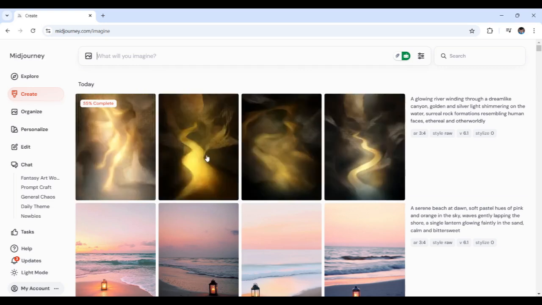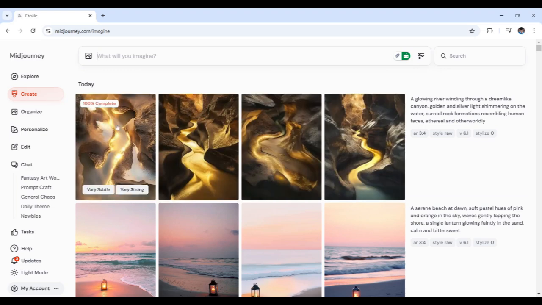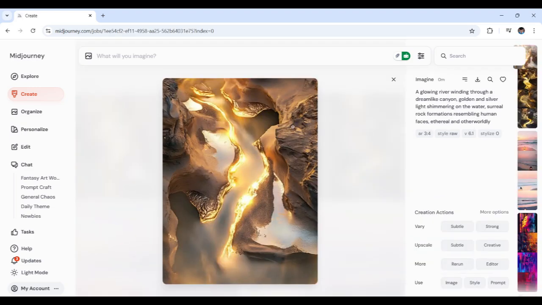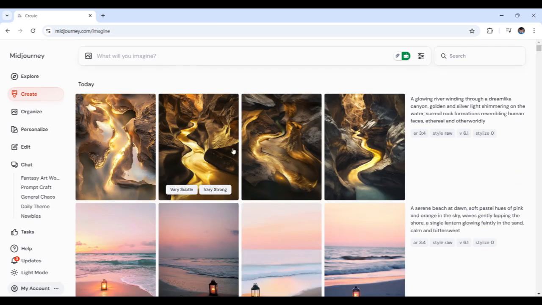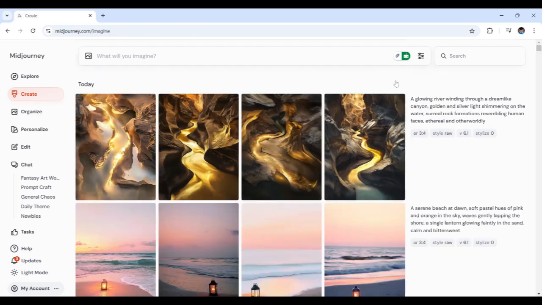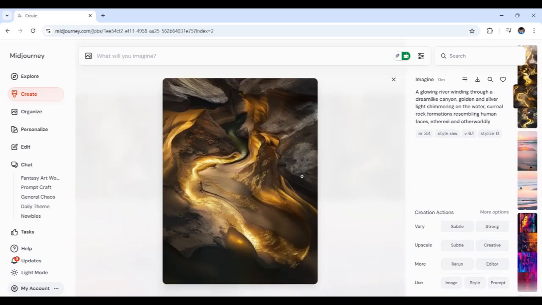Let's give it a moment. Over here, it's almost done. And here we go. The rendering's complete. Look at this with each of the results here. The river glows like a thread of memory. There are human-like rock formations here that add a surreal yet deeply emotional element. Over here, another one, just as I detailed here. See? These are the kind of images that perfectly complement poetry about the passage of time.